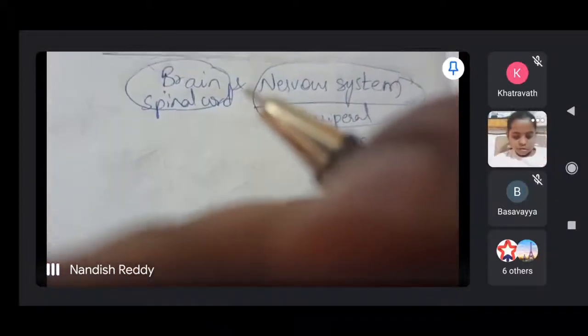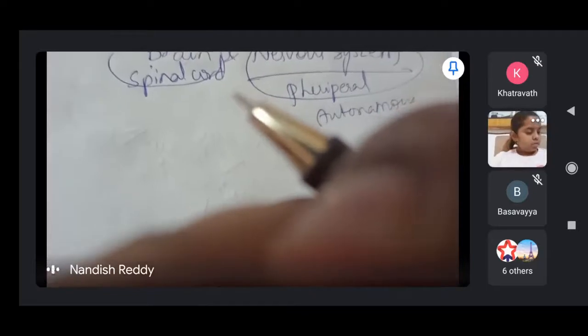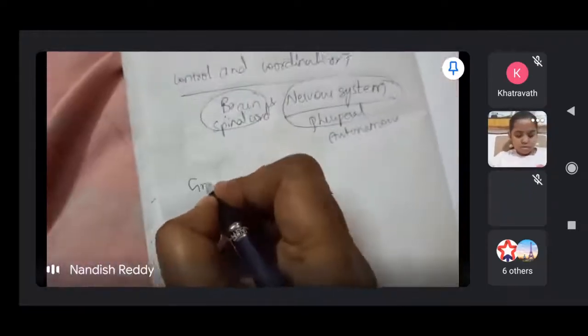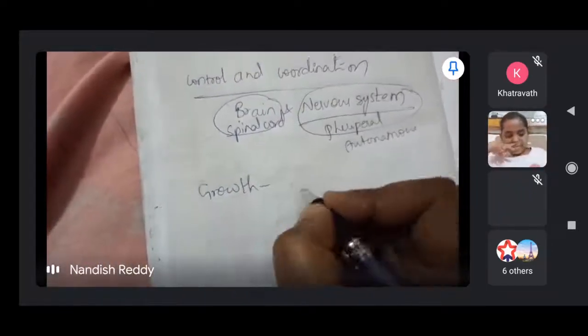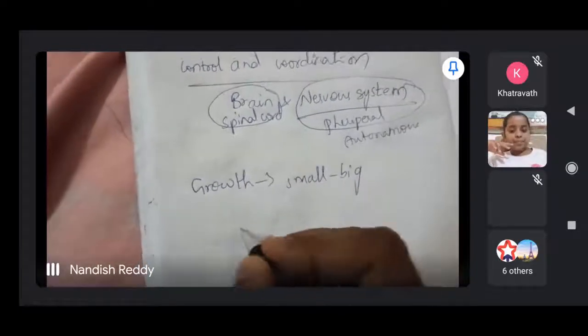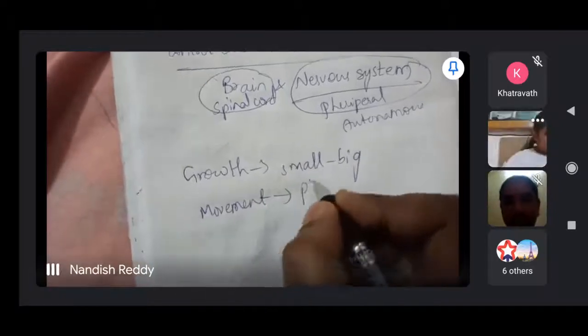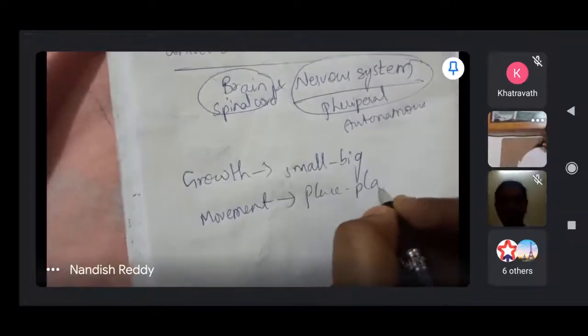And growth, the process that involves changes from smaller organisms to bigger organisms, is called growth. Growth: small to big. And movement is from one place to another place. Next one is reproduction.